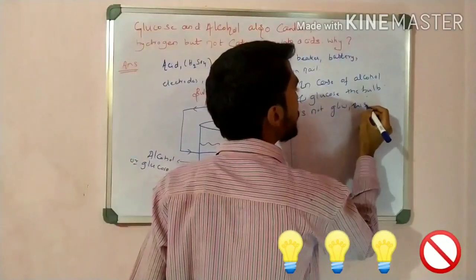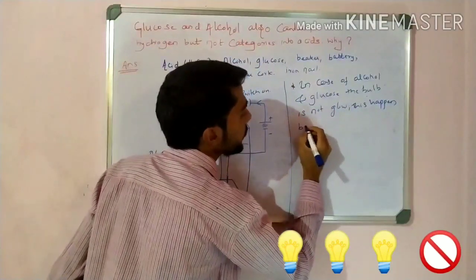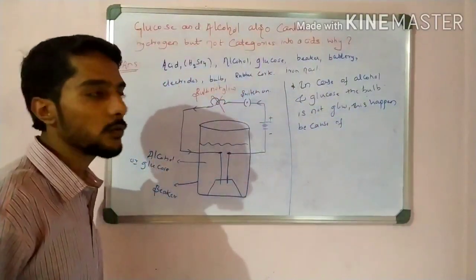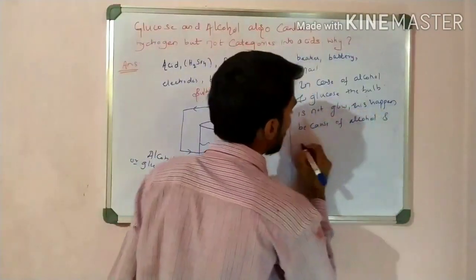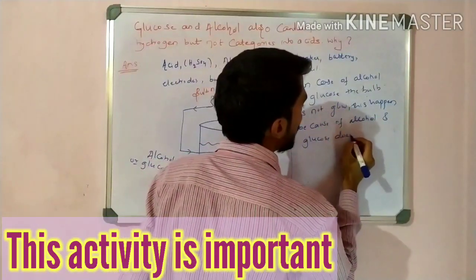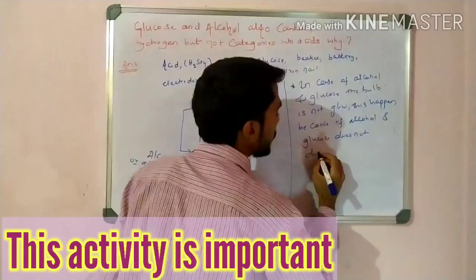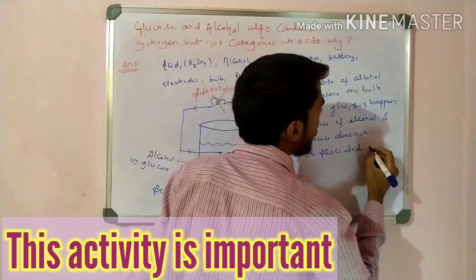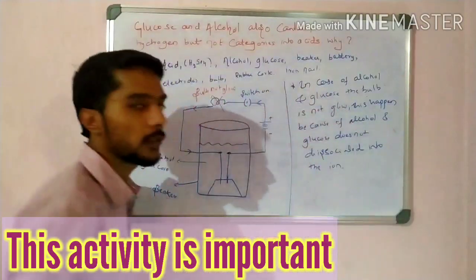This happens because alcohol and glucose do not dissociate into ions.